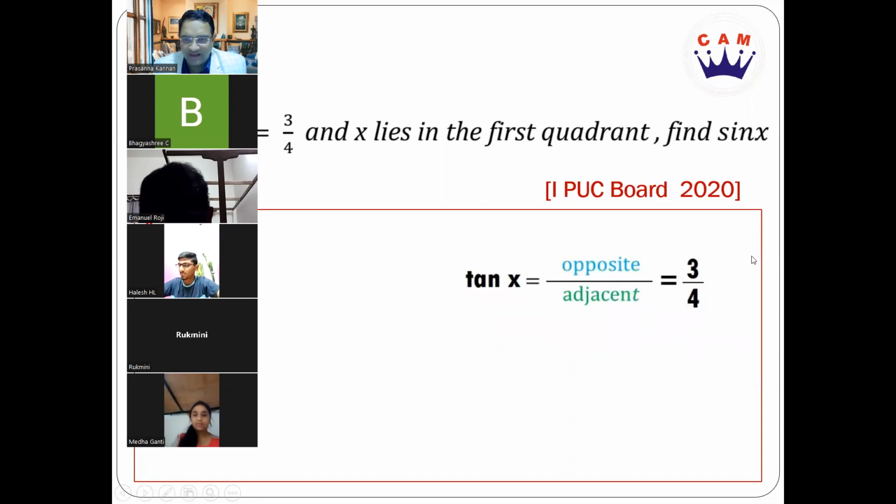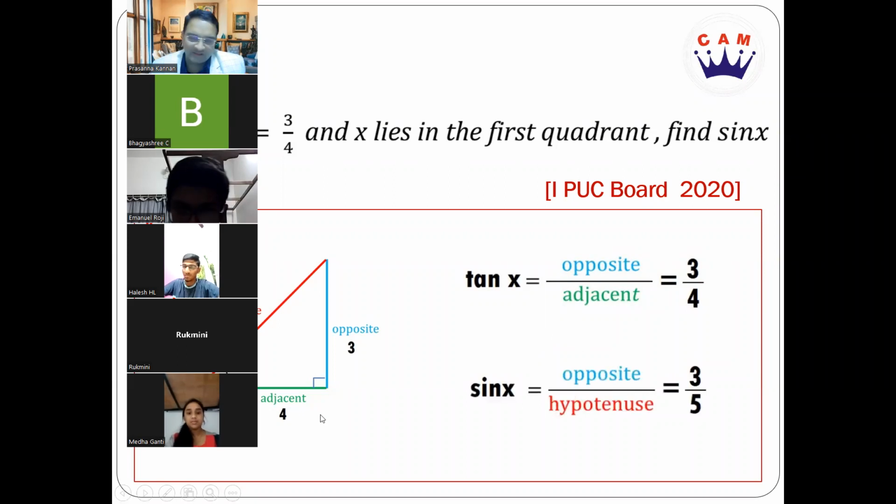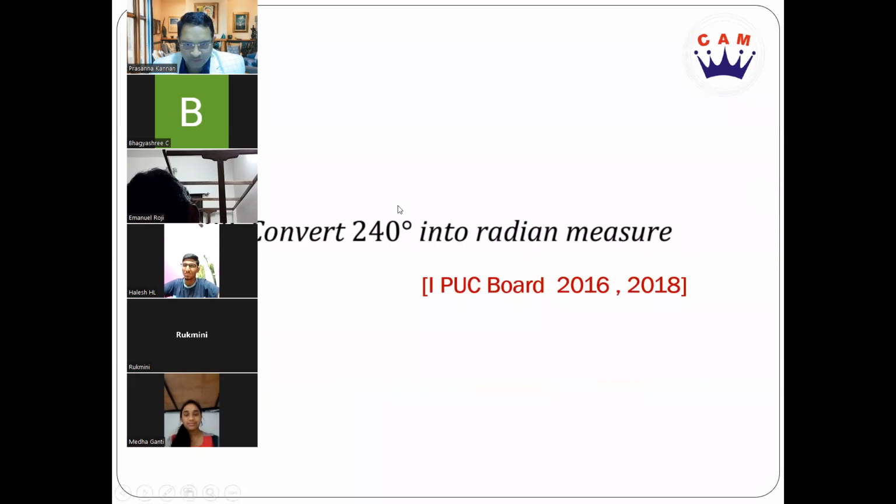As you can see, tan x is 3 by 4. You can construct the triangle. You can get the value of the hypotenuse by using the Pythagoras theorem. That's going to be equal to the square root of 3 square plus 4 square. So that's going to be 5. And sin x is given by opposite by hypotenuse. That's going to be equal to 3 divided by 5. Clear? Yes, sir. This was asked in the board examination 2020. Now let's move on to the next question.